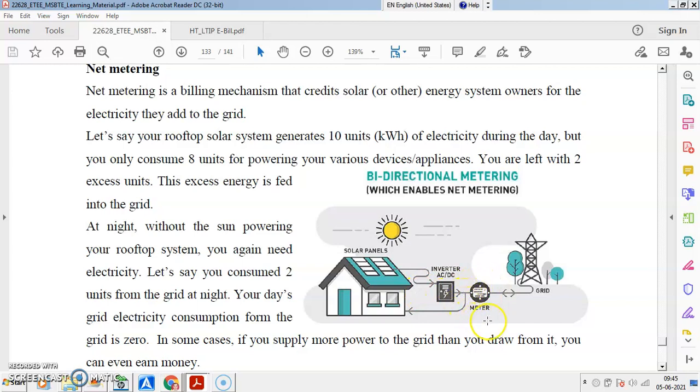So here you are having the meter provided, that is a bi-directional meter. Normally the solar generates electricity in the form of DC, then it is converted from DC into AC, then it is fed to the load inside the house. If it is more than the requirement, then it is fed to the grid. So a bi-directional meter is provided. This meter is having an ability to read plus